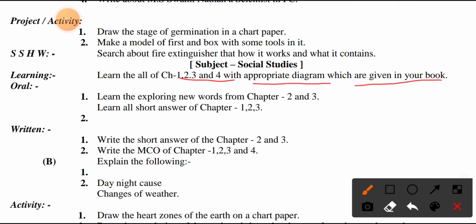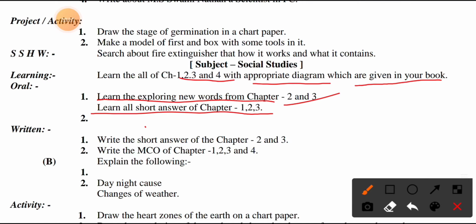Learn all the exploring new words given in chapters 2 and 3. Exploring new words is also called word meanings, so you have to learn them for chapters 2 and 3. Learn all the short answers of chapters 1, 2 and 3. Another work given to you is short answers, which you also have to learn.